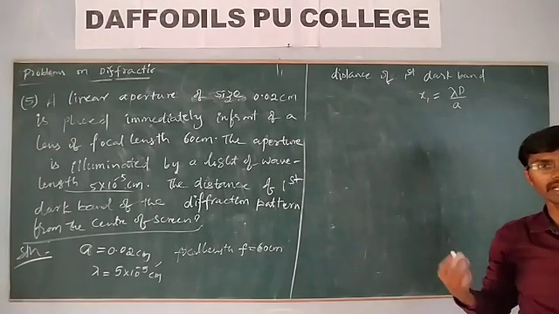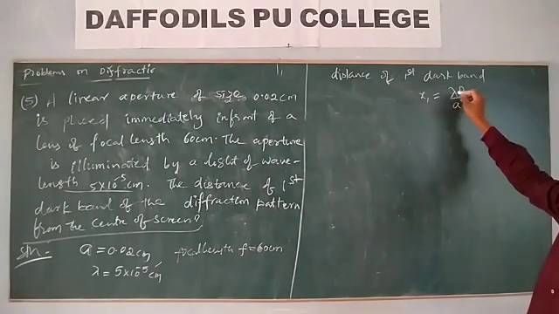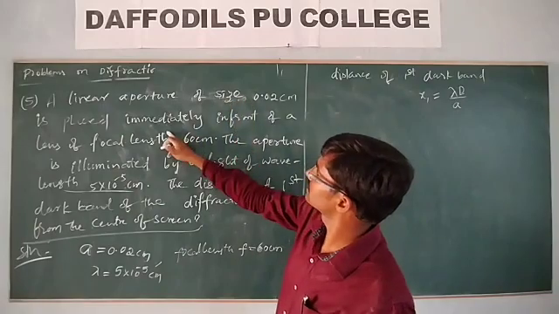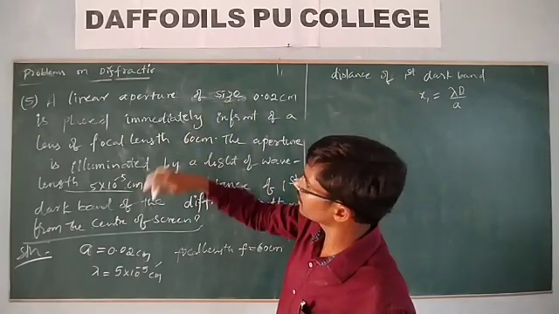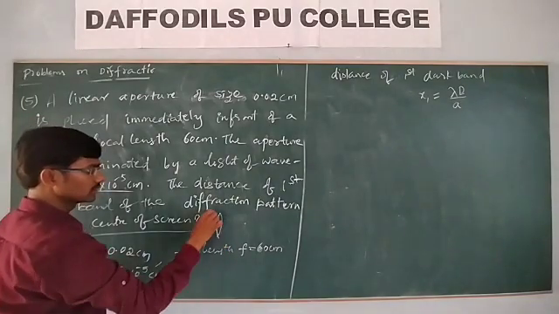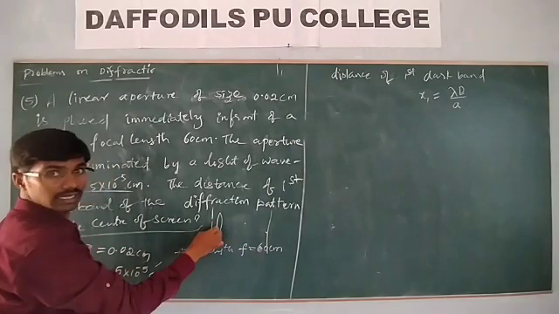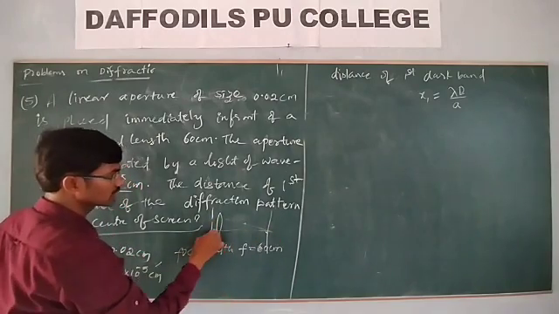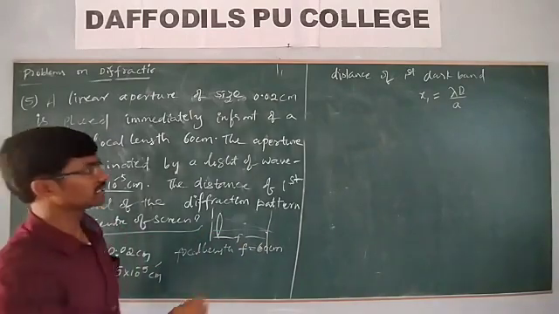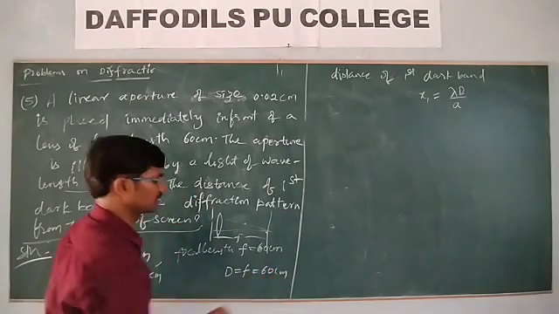The distance is nothing but L lambda by a, but d is nothing but here what they have given: a linear aperture placed immediately in front of a lens of focal length. That means if you have taken a lens, here the linear aperture, now here we get a screen, then we will get the image exactly on the screen, which is at a distance here, where the diffraction pattern is observed. Then d is equal to 60 centimeter.